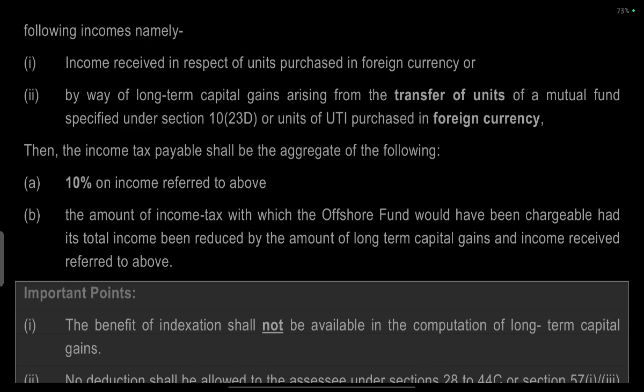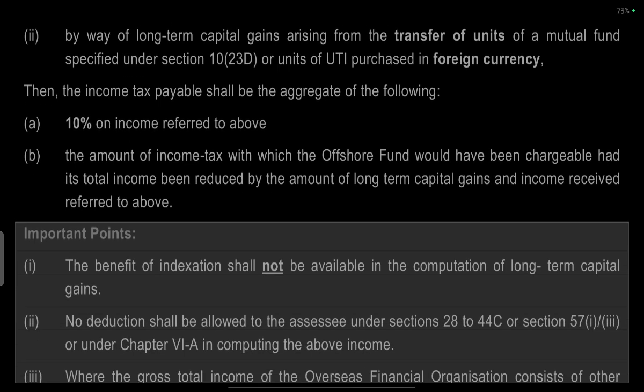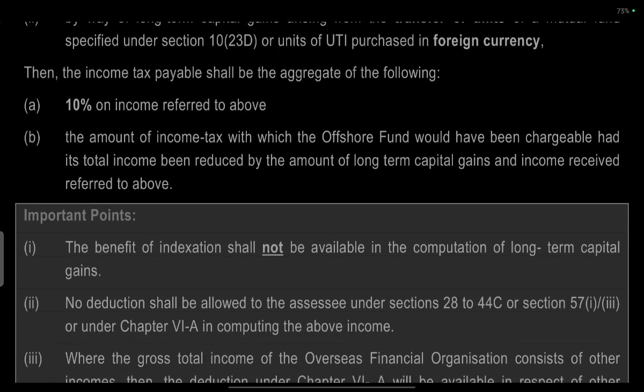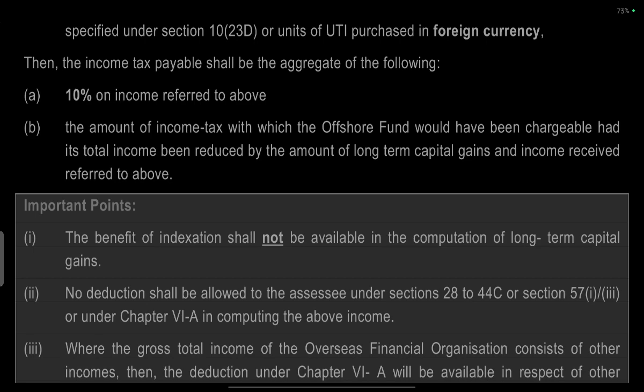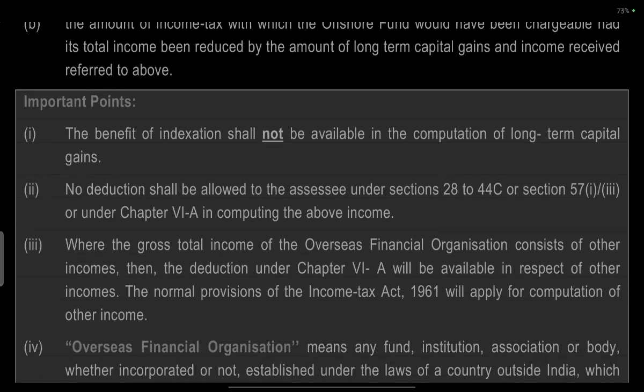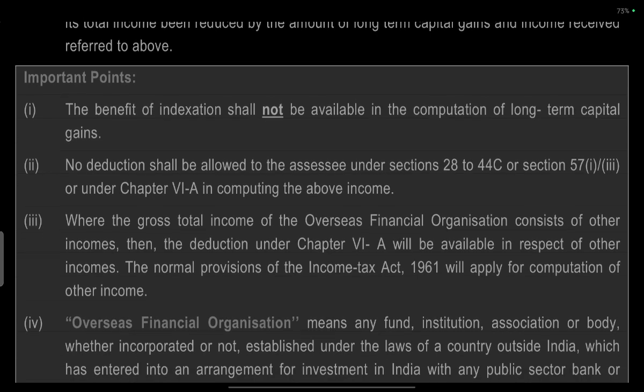The income tax payable shall be the aggregate of 10% of the income referred to above, or the amount of income tax with which the offshore fund would have been chargeable had its total income been reduced to the amount of long-term capital gain. Important points: the benefit of this taxation shall not be available in the computation of total long-term capital gain.